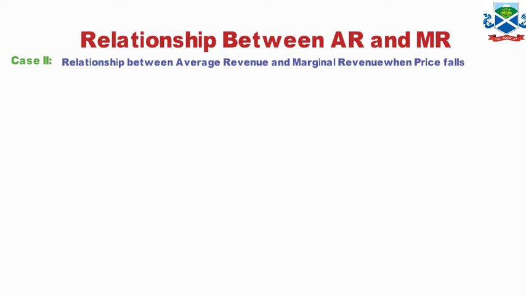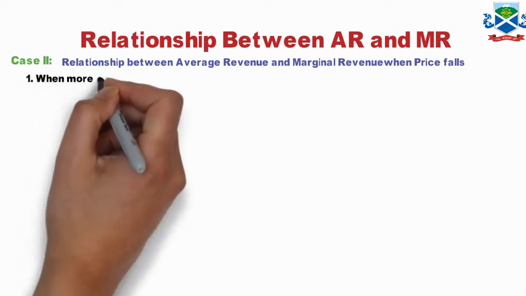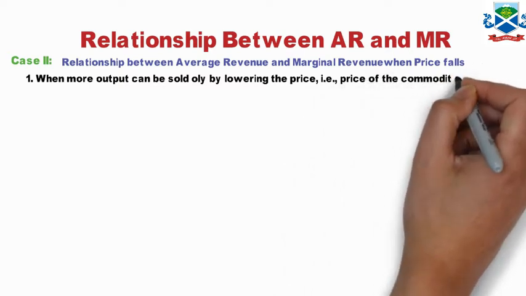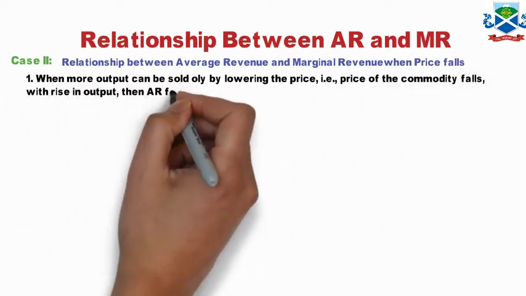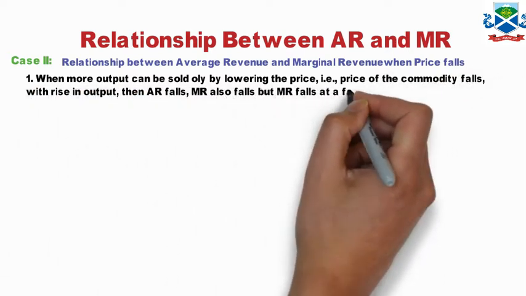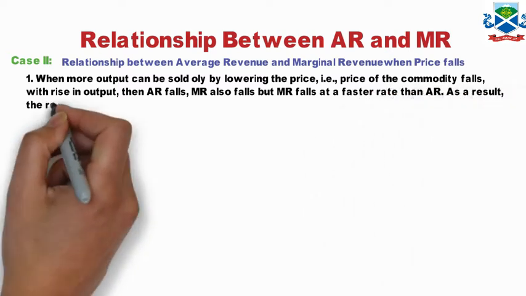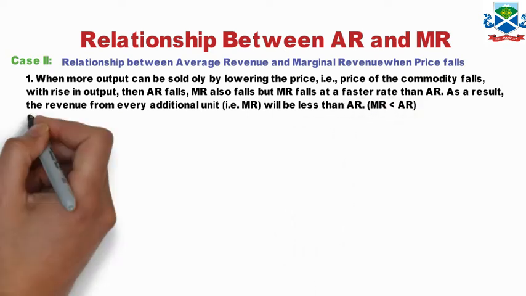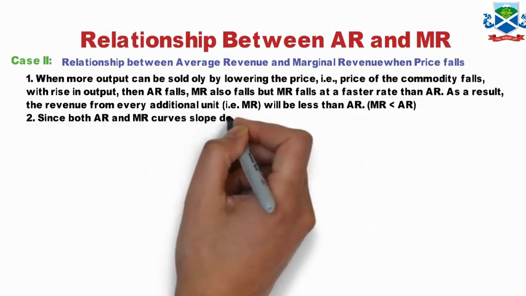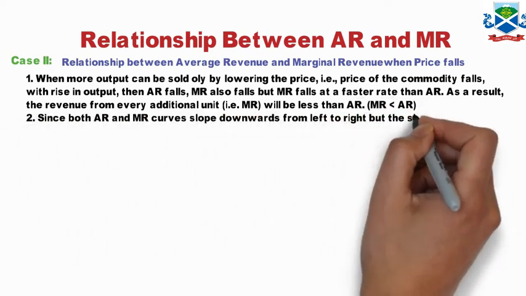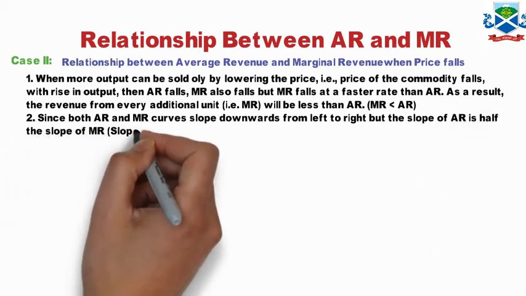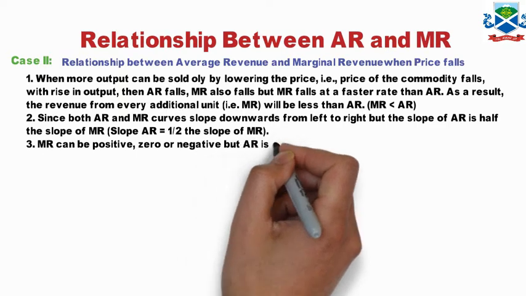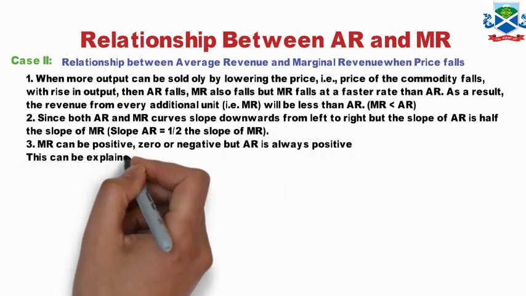So now we'll take this case, where more output can be sold only by lowering the price, that is, the price of the commodity falls when output rises. Then AR falls and MR also falls, but MR falls faster than AR. As a result, total revenue from every additional unit of output will be lesser than the AR, that is, MR is less than AR.